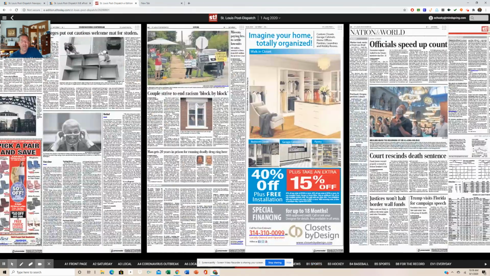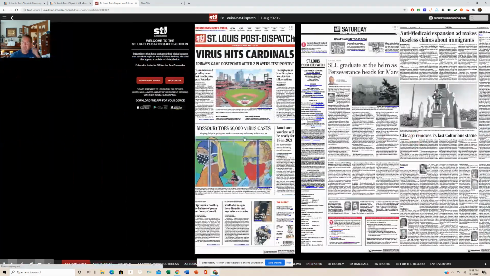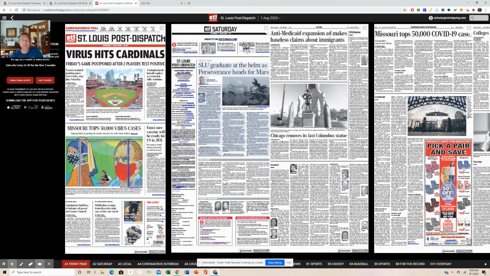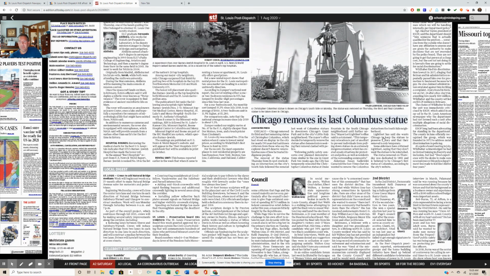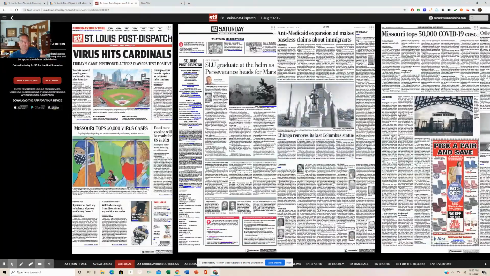So the sports section is B1 and then B2 and B3 and so on. Every day I will post a headline or headlines of articles and their page number. So if I wanted us to read Chicago Removes Its Last Columbus Statue, there's that headline. I would put that on my Google Classroom. I would then say page A3, where this is, and I'd expect you to be able to find that, click on it, read those four short columns there, and be able to maybe do a quiz on that or discuss it or share your thoughts or something.